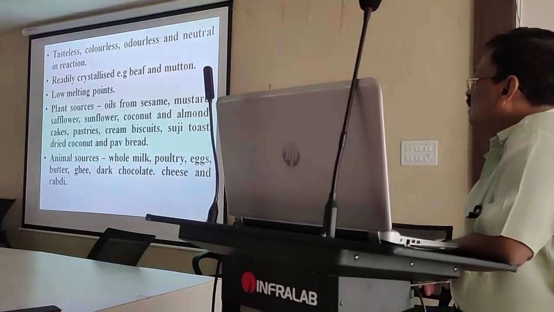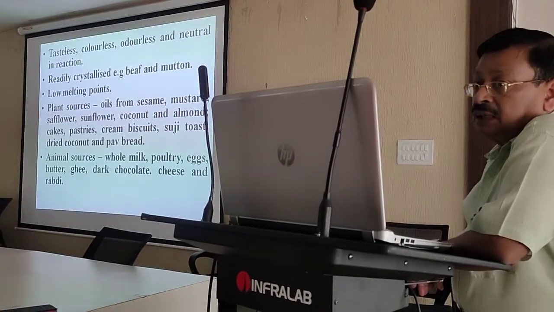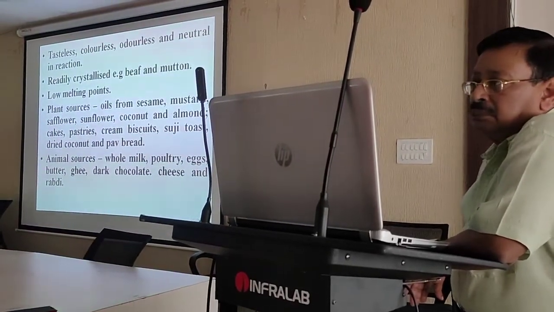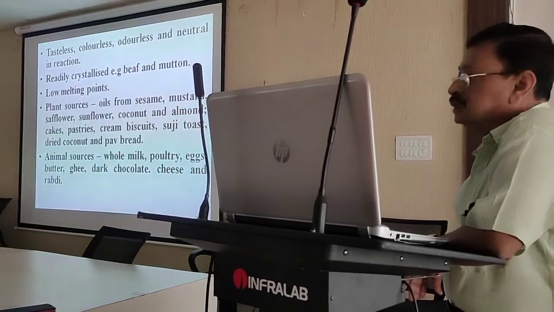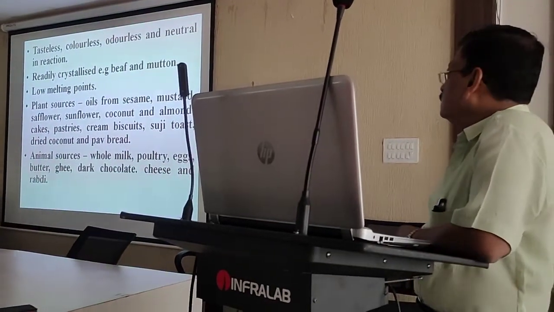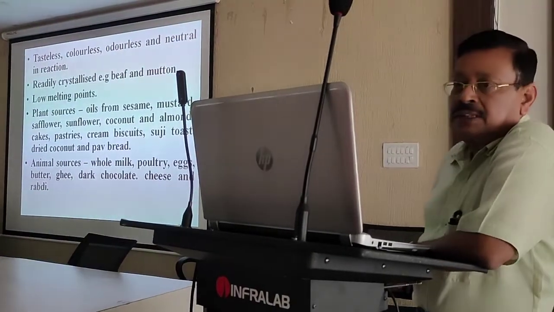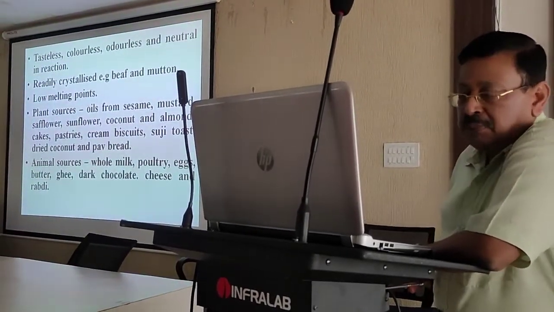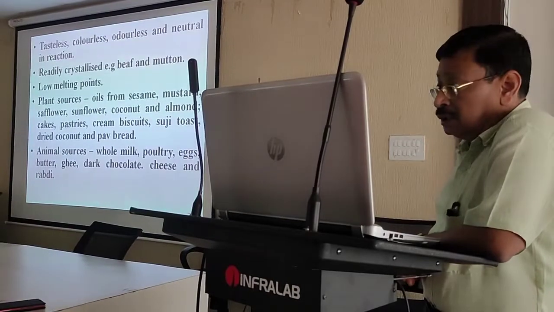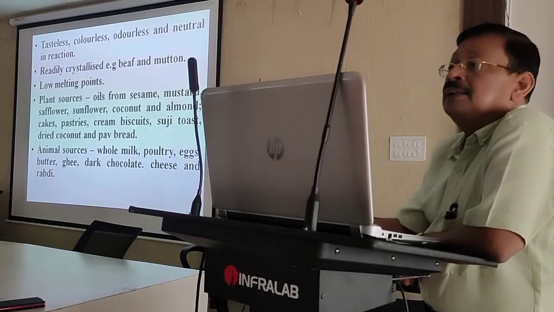Cakes, pastries, cream biscuits, suji toast, dried coconut, and today we have the lifestyle to take the pav bread, that means the pav bhaji. So the pav bread which we eat has a very high source of fat. In animal source we will get the whole milk, poultry, eggs, butter, ghee. Dark chocolate is the very favorite for all. It is used in preparing the cakes and other foodstuffs. Cheese and so on. So these are the foodstuffs or the sources where we get more fat.